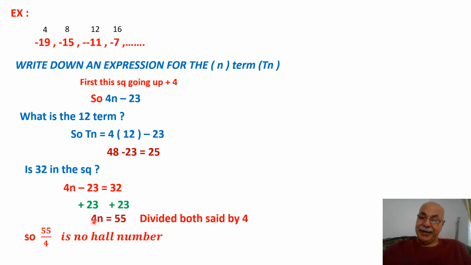That's why it's not a whole number. When I divide 55 by 4, I get a remainder.